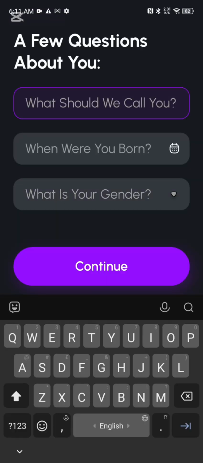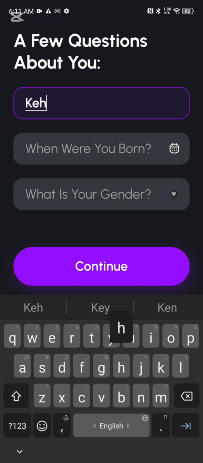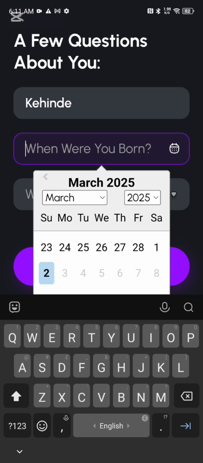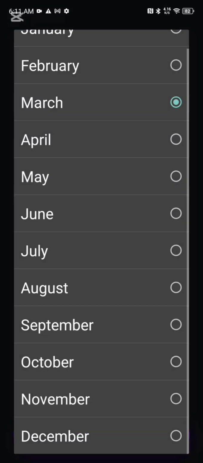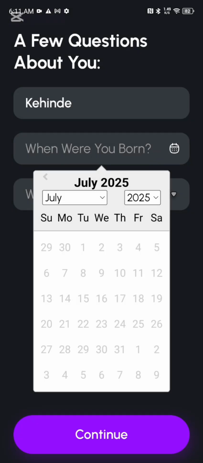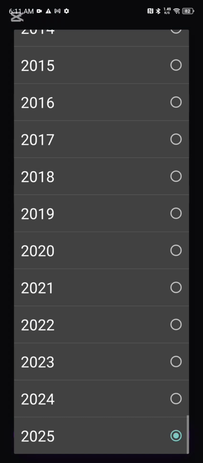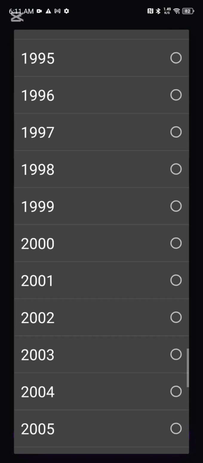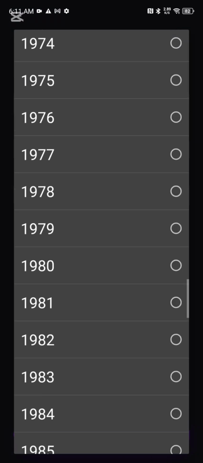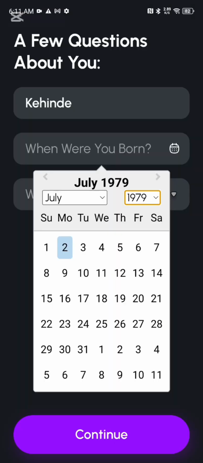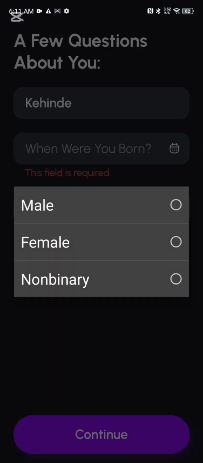You input your name. If you are a new user, then you put the date of your birth. It will request for month of birth, year of birth, date of birth, and you successively put this into the